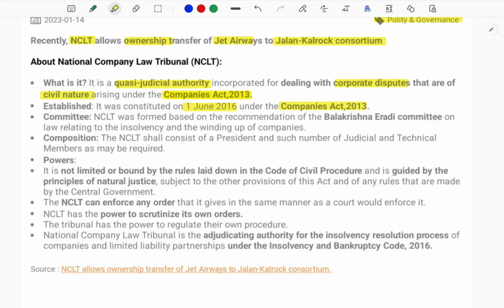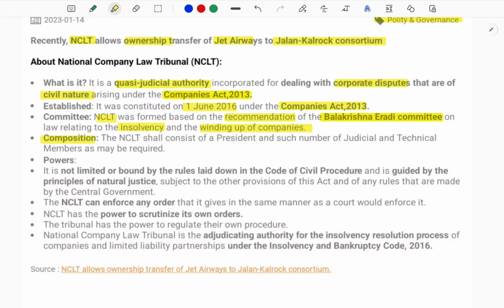Here we need to understand the recommendations that led to its formation. In recent times there was more insolvency and many companies were winding up their functions, with many problems regarding that, so a new law was created to handle the situation efficiently. The Balakrishna Eradi committee is a very important committee. Whenever some committee is in the news, you need to be aware of it. This committee recommended the formation of NCLT, and by that recommendation it has been formed.